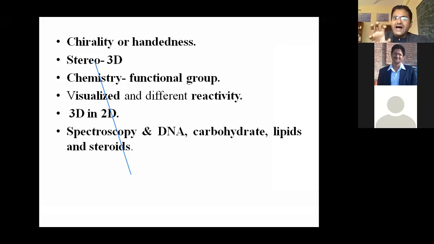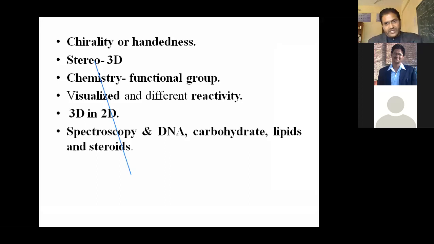They are seen differently. You know, dextrorotatory is a little bit different, and levorotatory is a little bit different. So their visibility is also different. And in their reactivity, one may be fast and the second may be slow. So comparatively, their reactivity is also different if we talk about stereoisomers or conformational isomers, right?